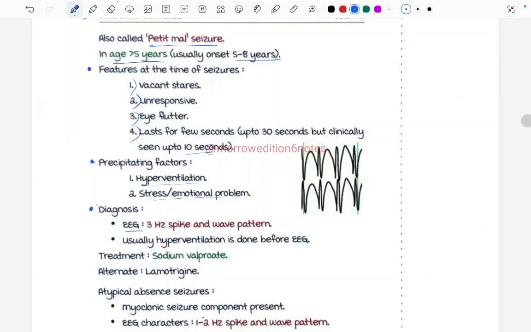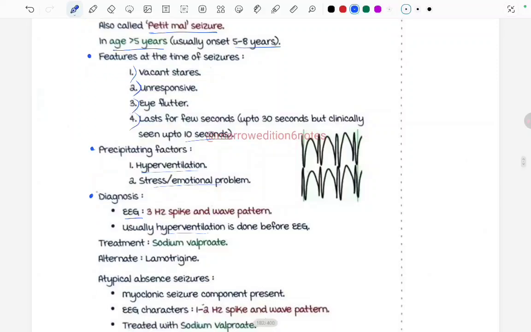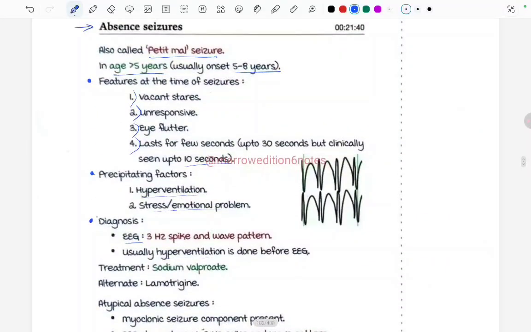So we elicit the seizure by this hyperventilation, and then we do the EEG to find the abnormal waves on EEG. Fine, and what will be seen on EEG? There will be a 3 Hz spike and wave pattern. Treatment for absent seizures is again sodium valproate, and an alternate that could be used is lamotrigine.